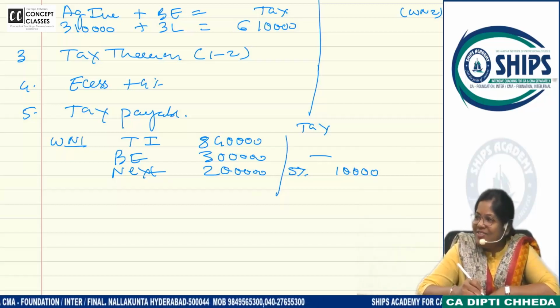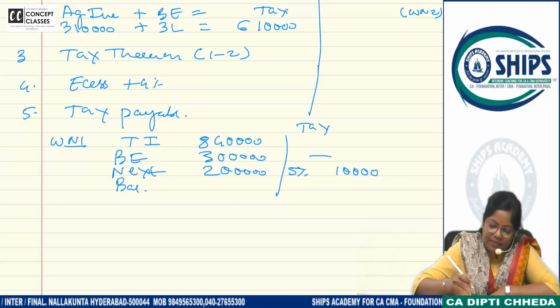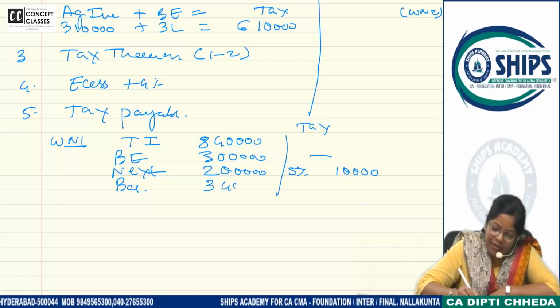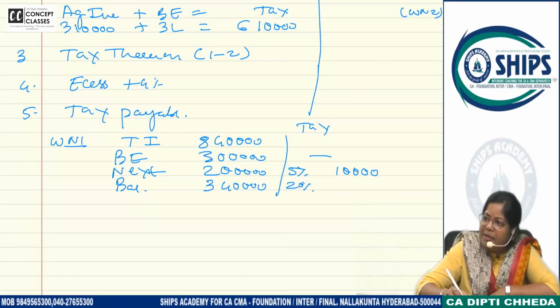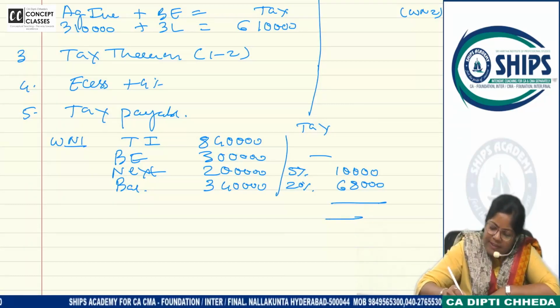Basic exemption change हो जाएगा dear. Balance. After 5 lakh, how much is the income? 3 lakh 40,000 pay how much? 20%. That's coming to how much? 68,000.